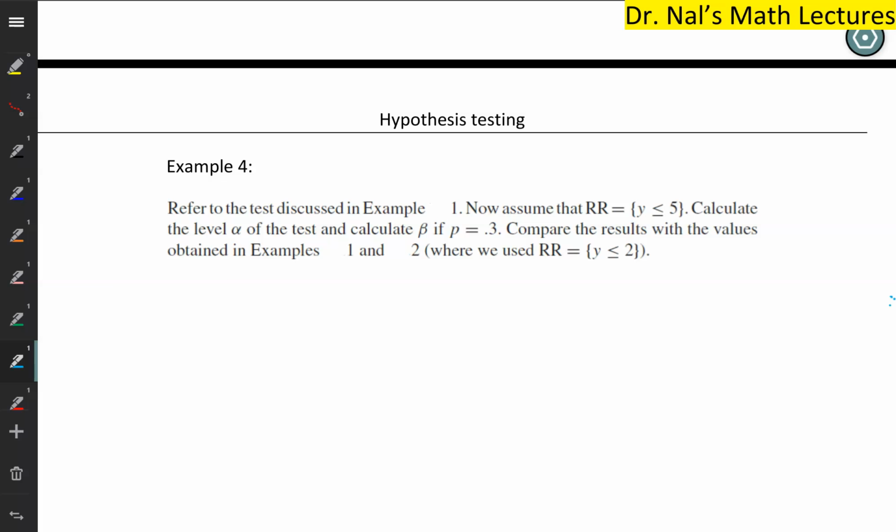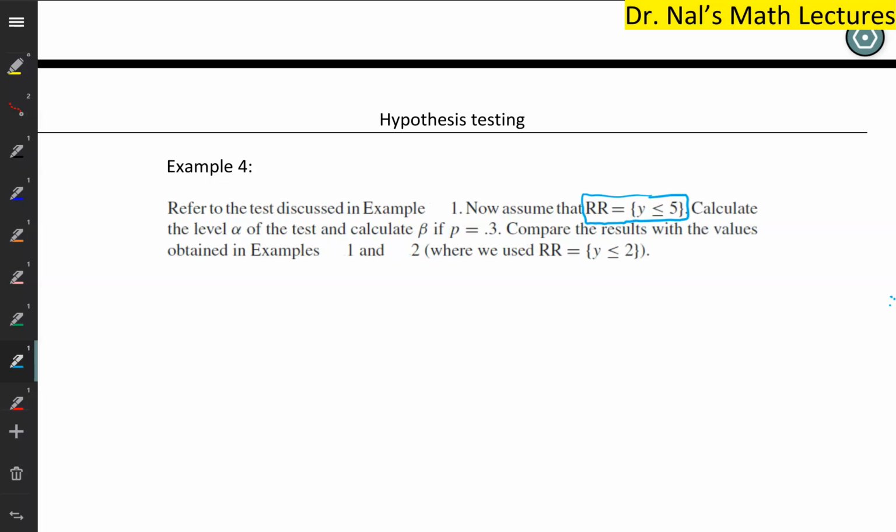Well, we have this new rejection region, where y is less than or equal to 5, and we want to calculate the level alpha of the test, and calculate the new beta. Calculate the beta if p was 0.3, back to the example 2 situation. Compare the results with the values obtained in examples 1 and 2. So compare it with the situation for when we got alpha and beta if the rejection region was y less than or equal to 2.